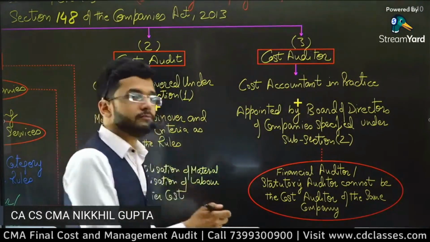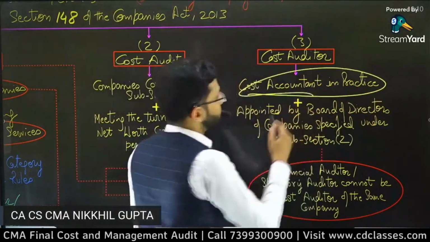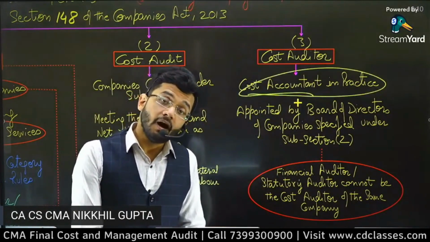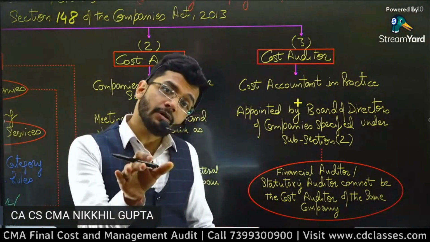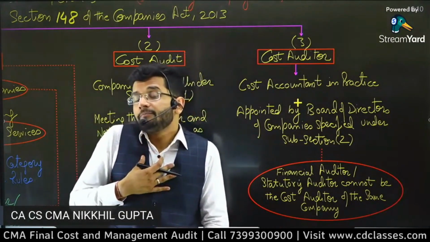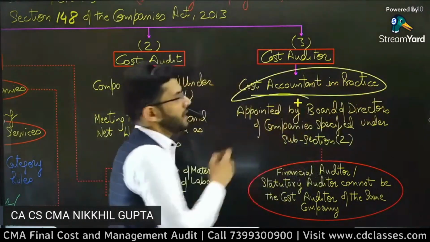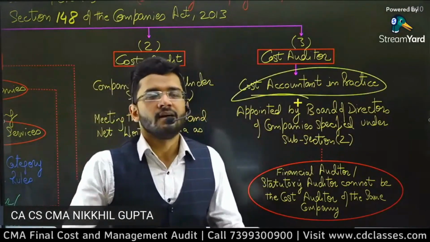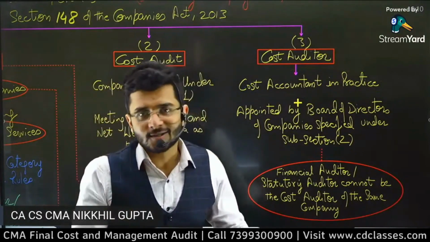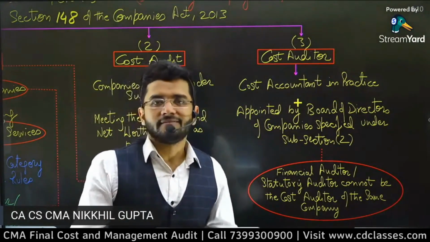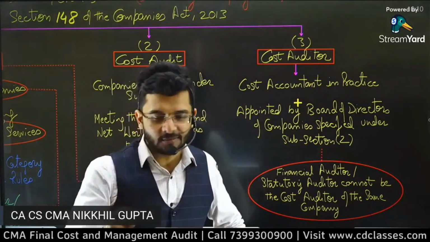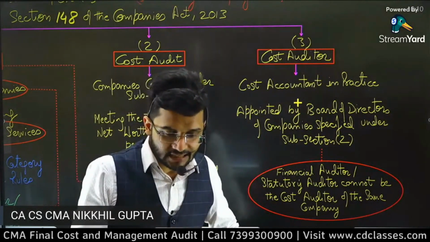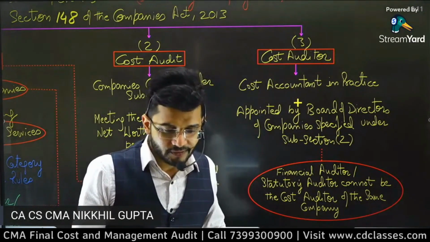Now my question number 2. You qualified CMA in the first attempt, both the groups of CMA final. You are a CMA now. You applied for membership. You got the membership. Now are you a cost accountant in practice? Yes or no? You got the membership number. Suppose your membership number is 51881. Please tell me whether you are a cost accountant in practice or not, whether you are eligible to do cost audit or not. Yes or no? Divya says yes.